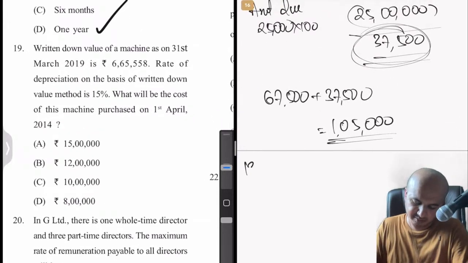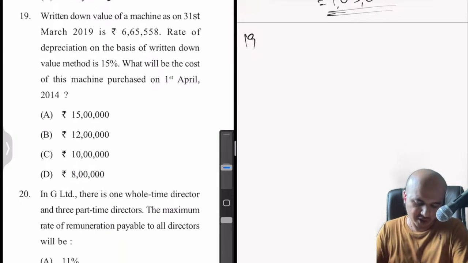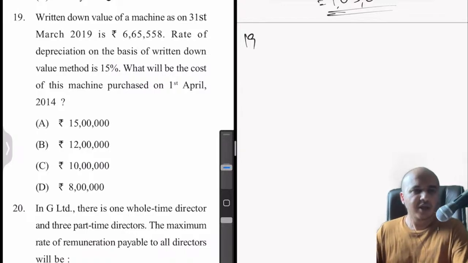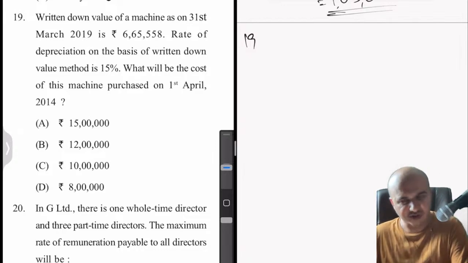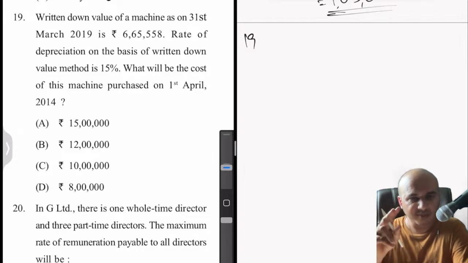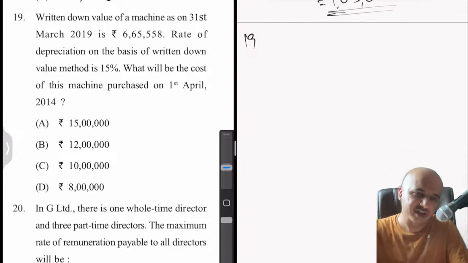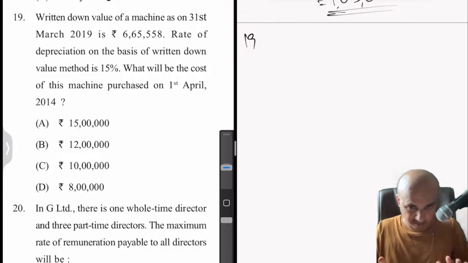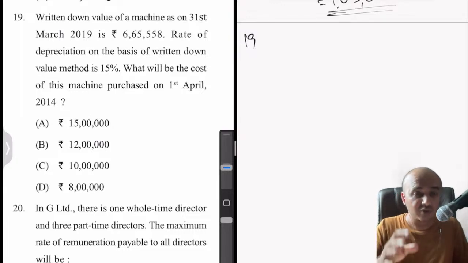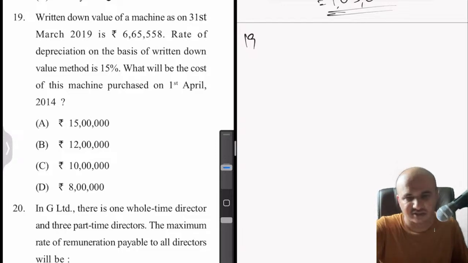Problem 19. Question 19. So in this case, it is a question related to what? Depreciation. Interesting. Written down value of a machine on 31st March 2019 is 6,65,558. Written down value. First of all, let me tell you quickly what depreciation is. Depreciation is nothing but the permanent reduction in the value of an asset for various reasons, and one of the main reasons is wear and tear. Okay, that is not the only reason.